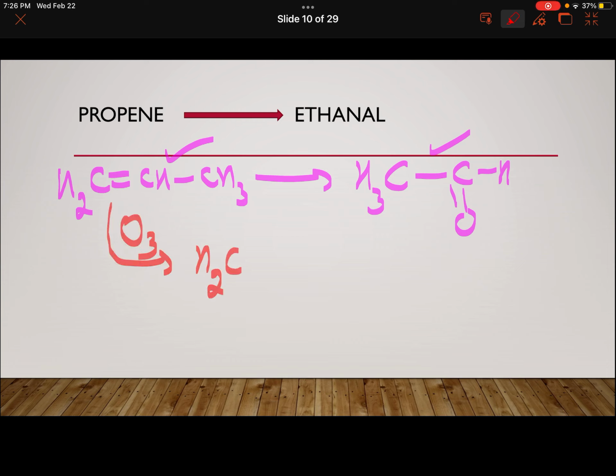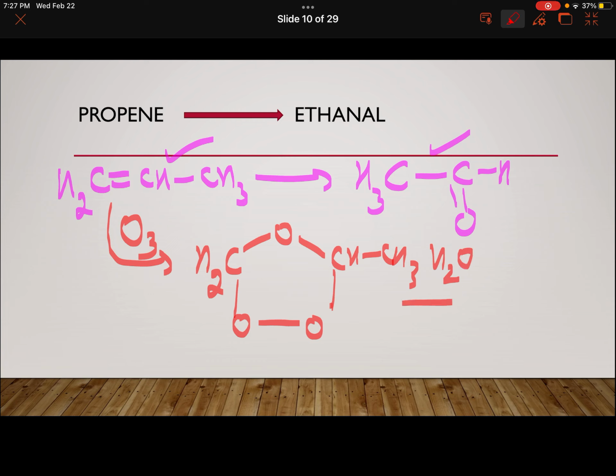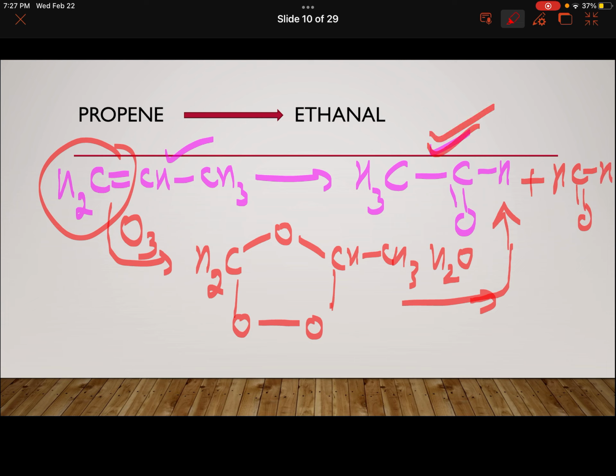It will give you the CH2 ozonoid. Show it like this. And then treat it with water. It will be giving you CH3CHO, plus from here you will get HCHO. But in conversion, you write only that product which has been asked in the question. No need to give byproducts.